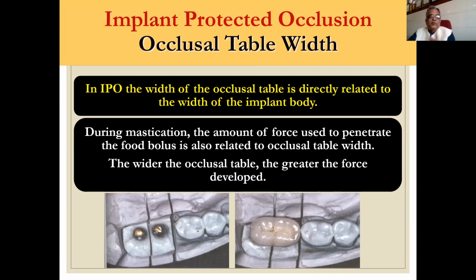But here we have to balance between widening and narrowing. If we want to save our implant, we want a narrow occlusal table. But if we want a better crushing force, then we need a wider occlusal table. So we have to balance the width according to the bone density and the force which we are going to transfer to the implant interface.